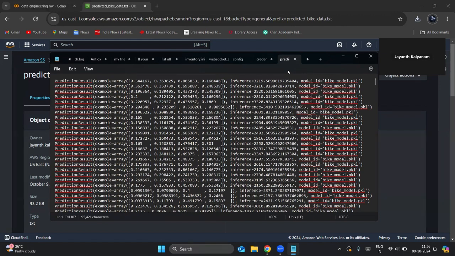That model predicted this. So like this, we can use Apache Beam to run inference on our model by taking sample data and store it to cloud storage like S3 or Google Cloud Storage for further analysis. So this is my demonstration. Thank you.